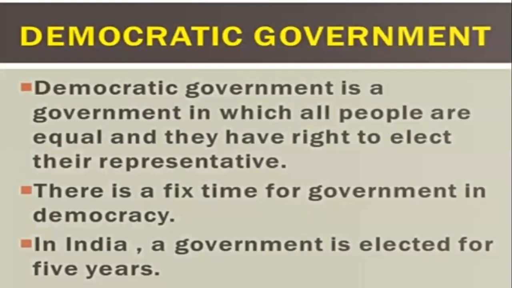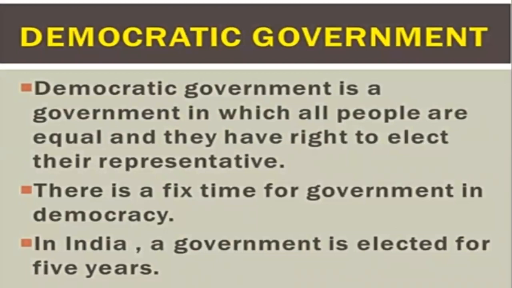Now, let me give you a few examples on the democratic government. See, students, democratic government is a government in which people are equal. Means all the people are equal and they have the right to elect their representative. Next, there is a fixed time for government in a democracy, every 5 years, and elections at the state level and at the national level have different periods. Next, in India, a government is elected for 5 years. Just now I told you the same thing.